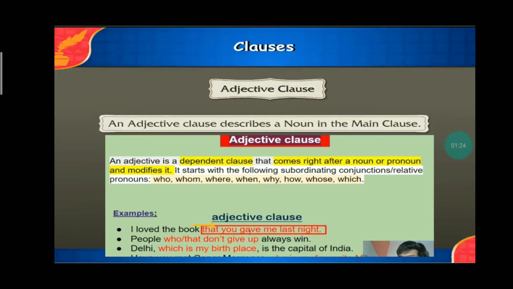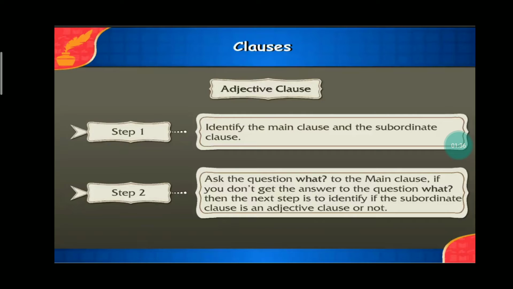Now, the next two examples are there for your self-study. Identify the adjective clause and tell which noun or pronoun it qualifies. Here is the slide. It shows that there are two steps to identify the adjective clause. Through this, you will be able to find an adjective clause in any sentence.